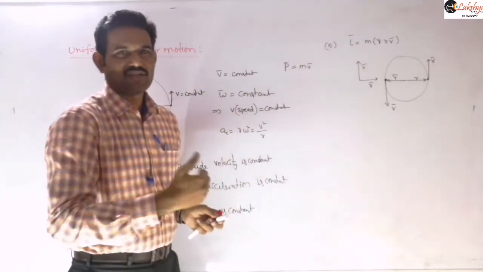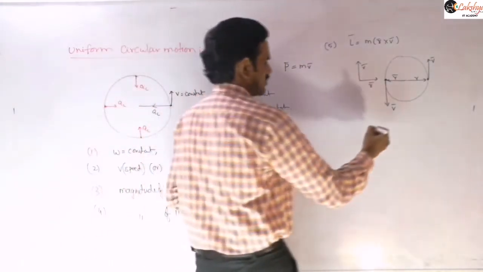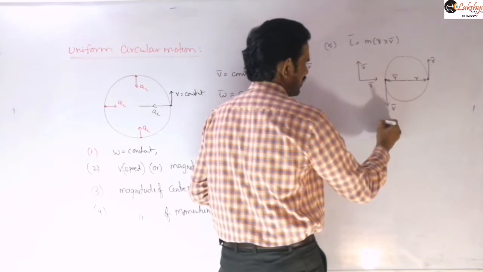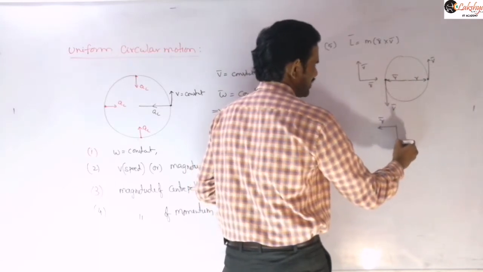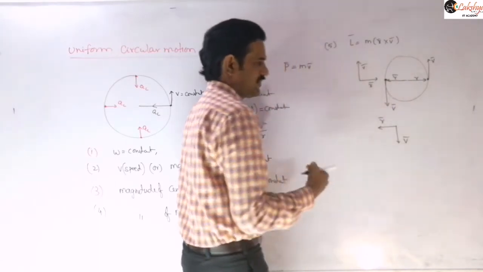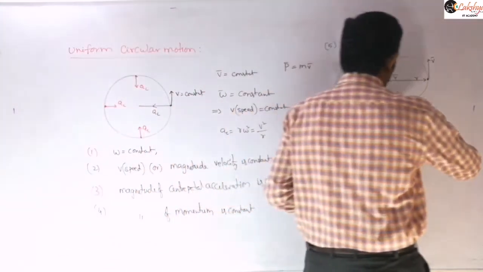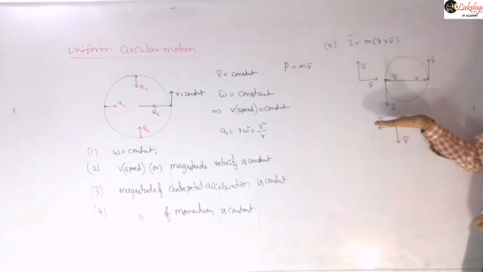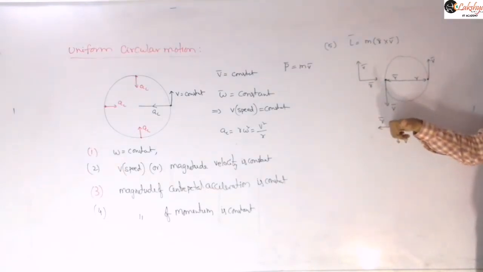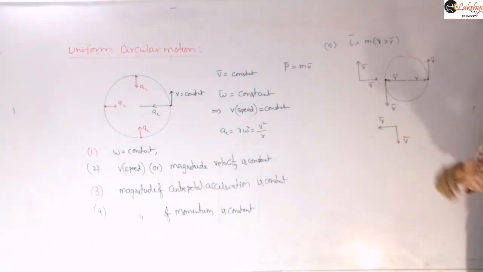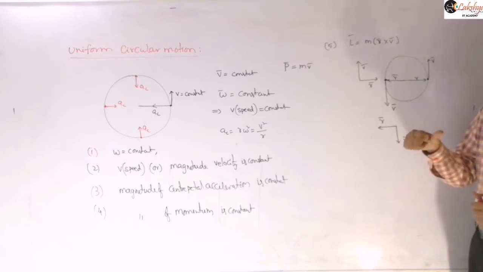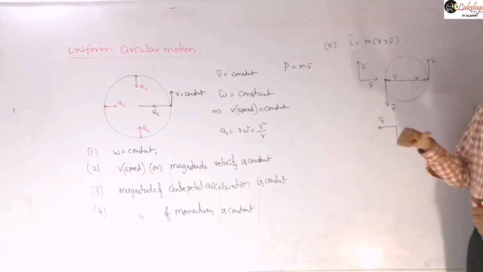Now again verify this r bar cross v bar direction. While applying the cross product, you need to arrange the vectors like this, with their initial points coinciding with each other. Now again apply the r bar cross v bar direction. First we need to place four fingers like this. r bar cross v bar will be out of the plane. So the direction of this angular momentum for any position you will get out of the plane only.